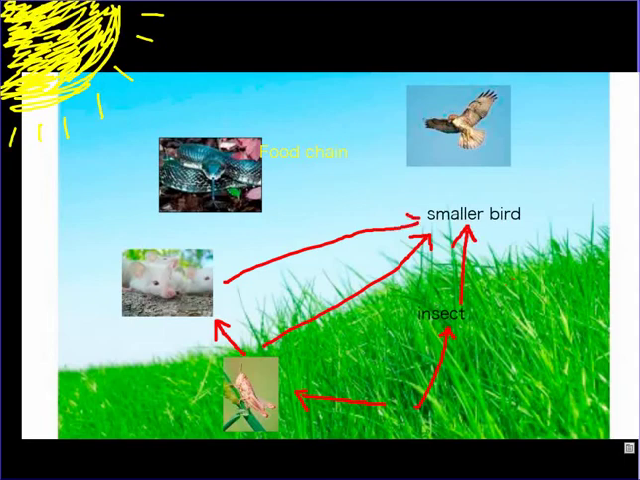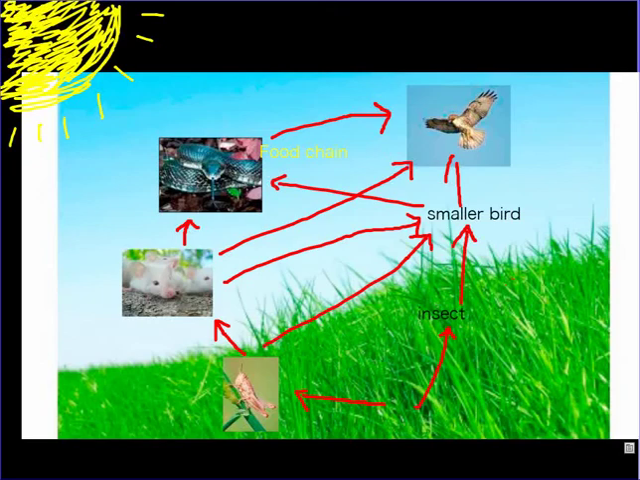Alright, so we draw that energy going that way. The snake can also eat the mouse, and the hawk can eat the snake. Technically, a hawk could eat a mouse if it wanted to, and a hawk could eat the smaller bird. This has now turned from a food chain into a food web, and you can see it is messy.